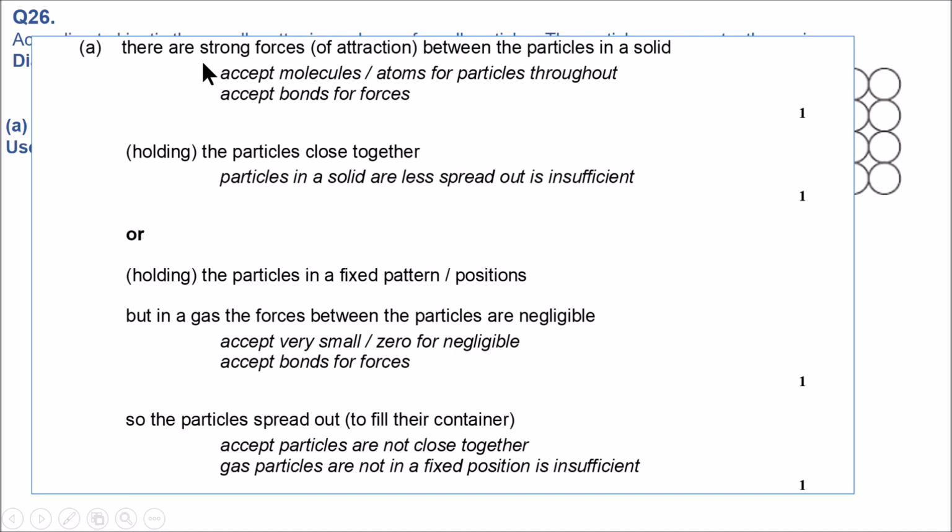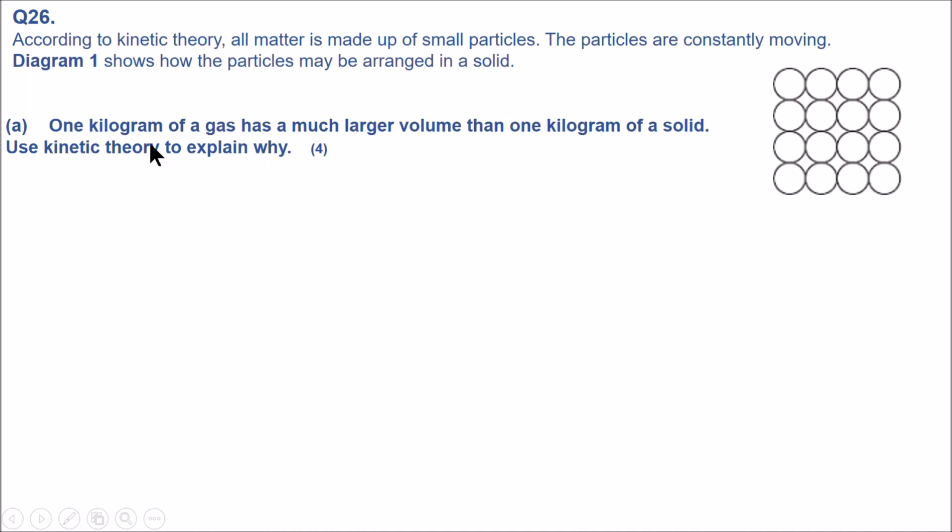There is a strong force of attraction between the particles in a solid. That's why they are very close to each other. The particles are close together, or we can say the particles are in a fixed pattern or position. Remember, these are all for solid. But in gas, the forces between the particles are negligible. We can say there is zero force between them, or no force between them. So the particles spread out to fill the container. So don't panic when they say kinetic theory. It's all about the particles, the arrangement and the movement of the particles, which is very similar to question 1.